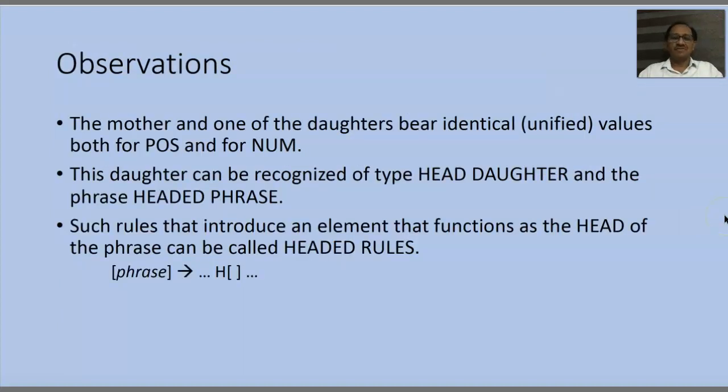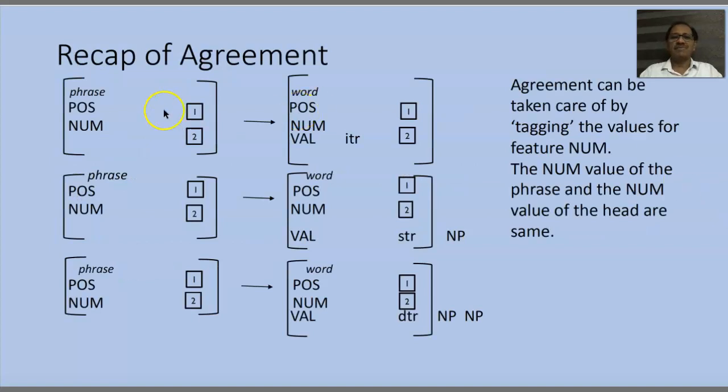What do we observe from this? We observe that the mother and one of the daughters bear identical or unified values both for POS and for num. POS is parts of speech. So the parts of speech has value 1 here and also has 1 here.